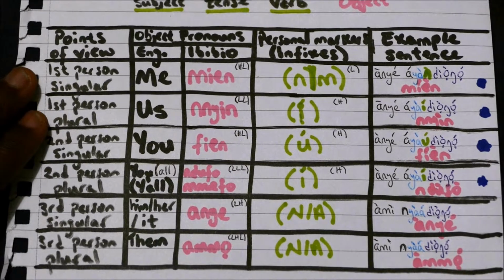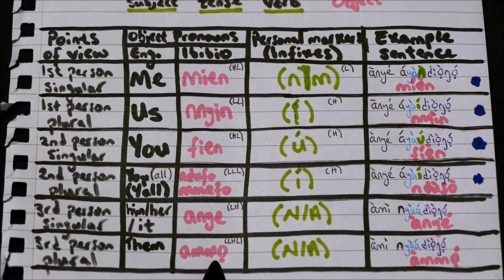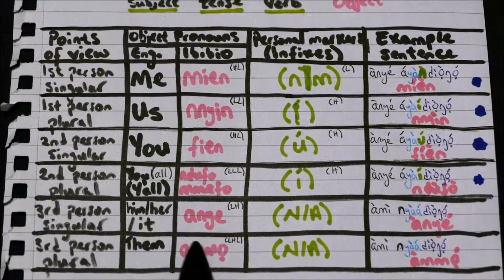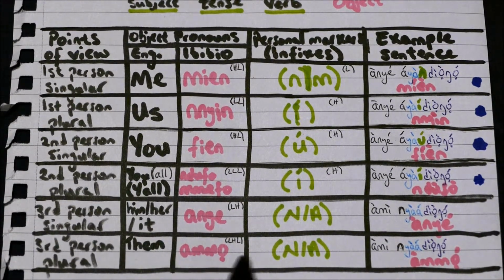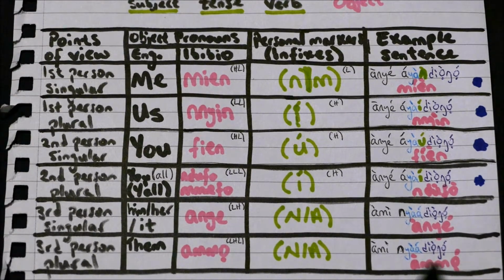And again, with the third person plural, the word ammo, a low tone, high tone, low tone. There again isn't a representative of this word. So again, you have to add the object pronoun, so that people know what you're talking about. So, ami nya diongo ammo.